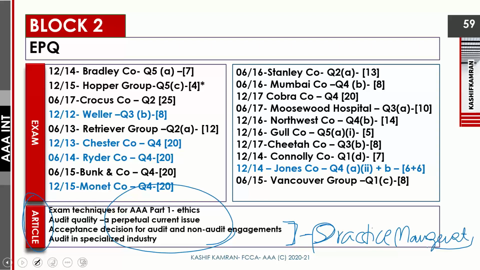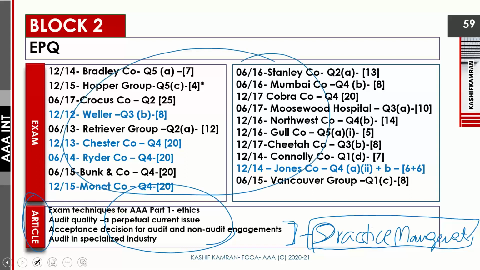And the next lecture on practice management will give you further insights into exam papers, and which exam papers to do. I will be doing a lot of them in sessions. So quite a lot of the exam papers which are coming in front of your screen here will go off in the practice management session, and then the later papers will be done in ethical and professional matters, and then the later ones will be done in quality control.